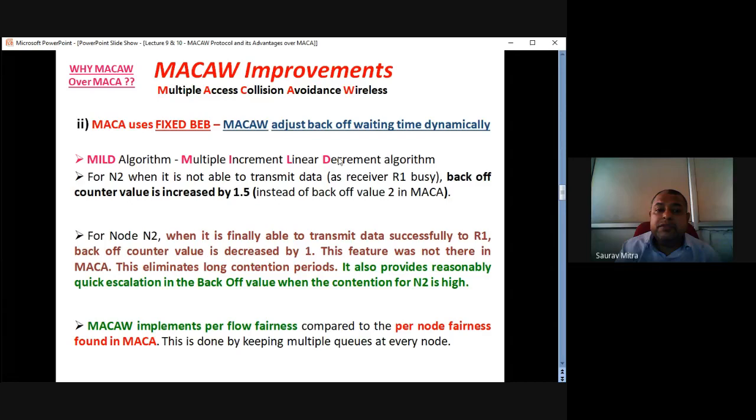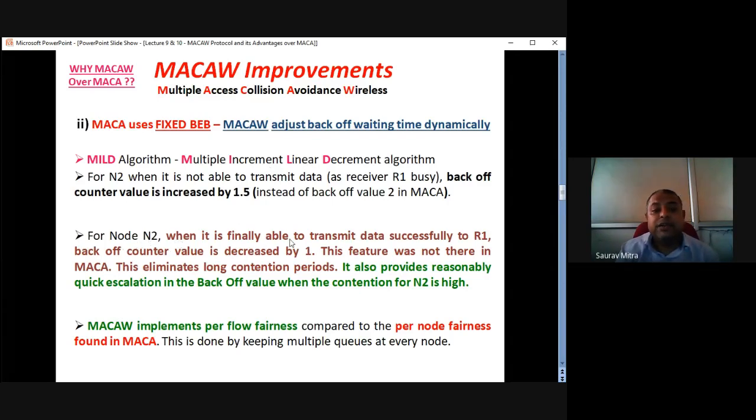Whenever N2 is waiting, its waiting time will keep on increasing, maybe by 1.5 times, 1.25 times, 1.1 times, likewise. And whenever N2 gets to transmit to R1, its BEB, or waiting time counter, will keep on reducing. So upon getting rejected, the waiting time will keep on increasing, not by 2 times but by less than 2 times. And when N2 gets the contention and is able to transmit to R1, that back off counter time will keep on decreasing. When the back off time becomes 0, that means N2 can totally communicate to R1.